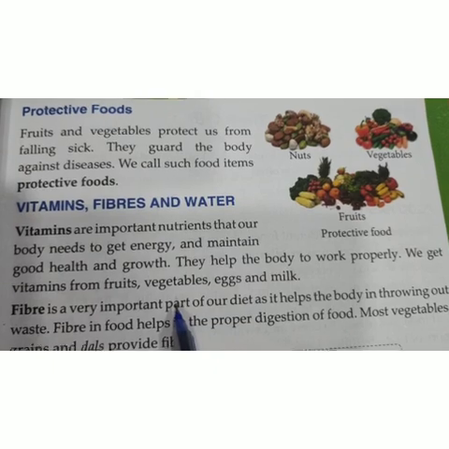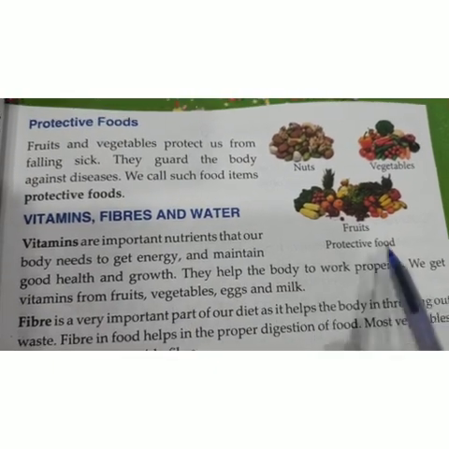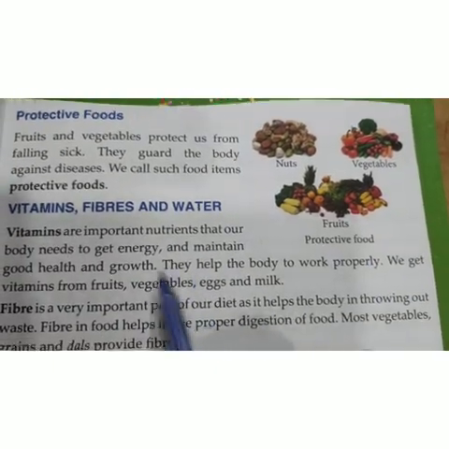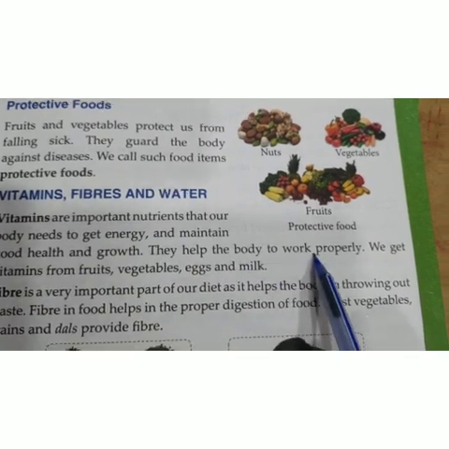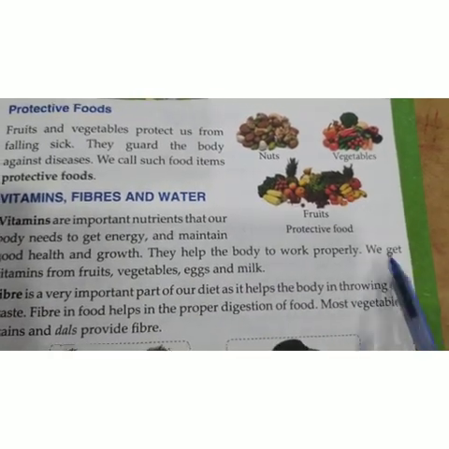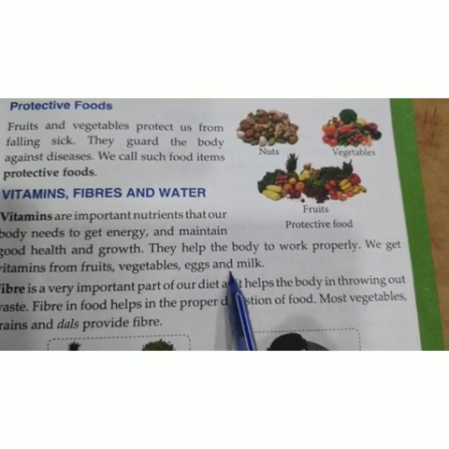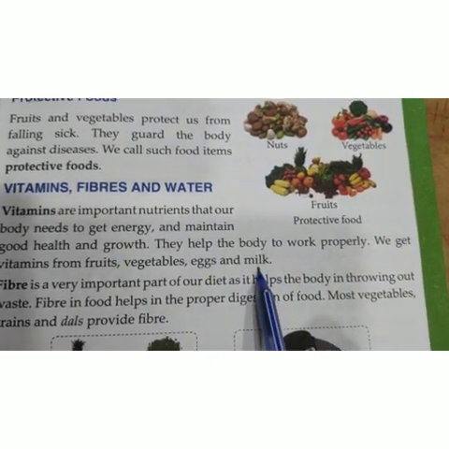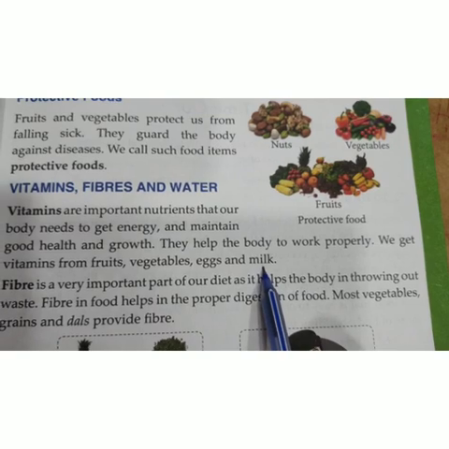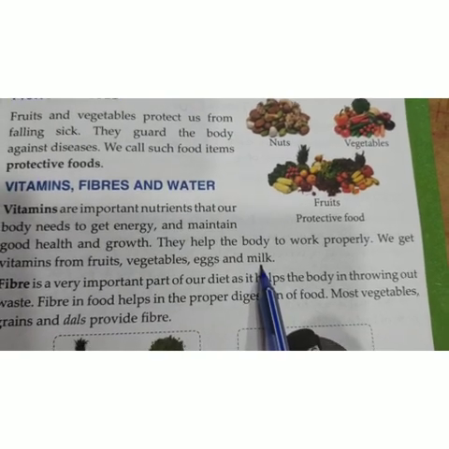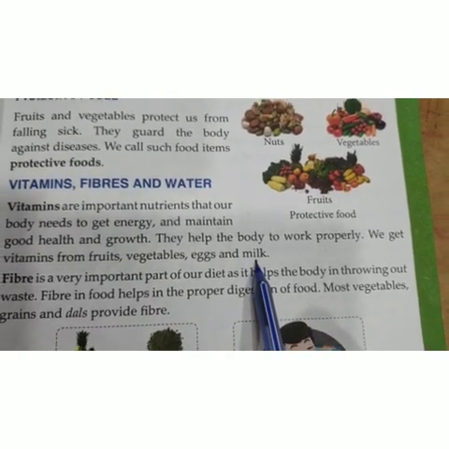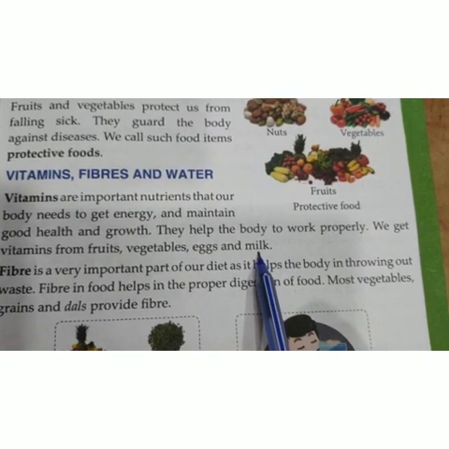Hot milk. Then next you see children. They help the body to work properly. We get vitamins from fruits, vegetables, eggs and milk. See now children? I explained just now about the milk. So every day you have to take a glass of milk.